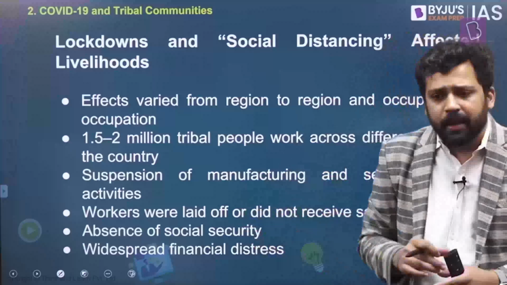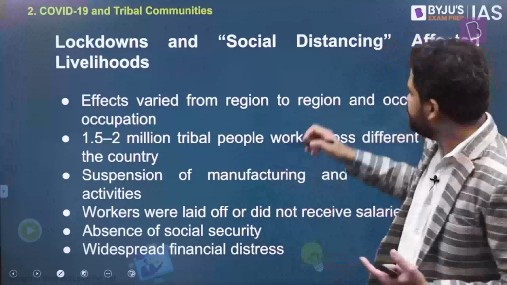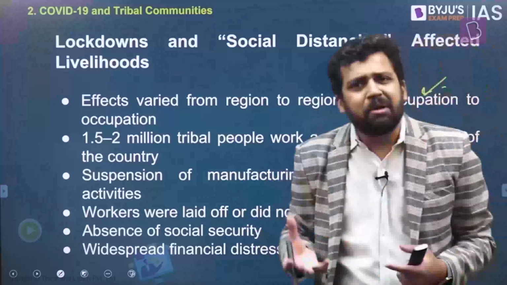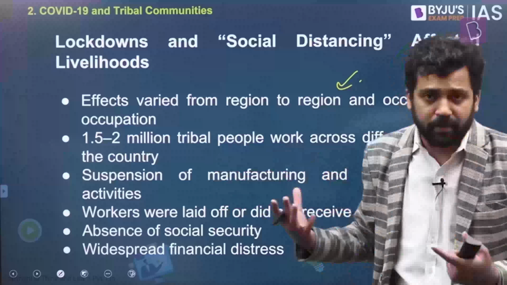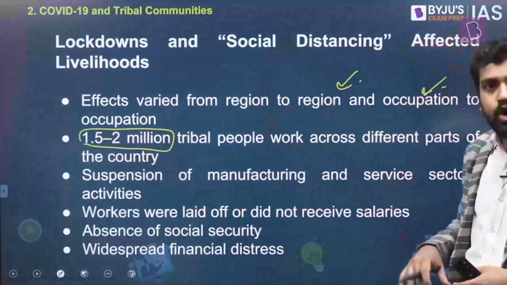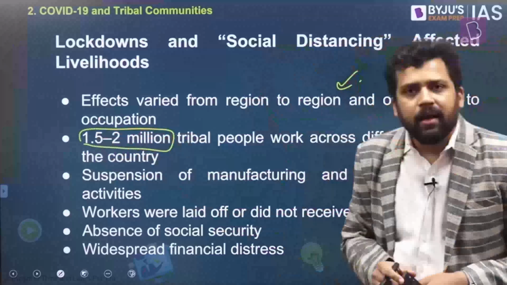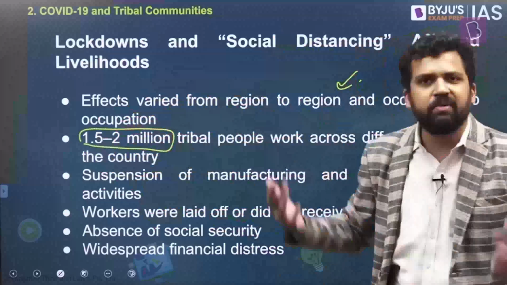So the point I want to make here is the lockdowns impacted the tribes, but the impact varied from place to place, from region to region, and also depended on the occupation of the tribal members, what kind of occupation they were engaged in. In some cases they might be more impacted, in some cases they might not. We'll see that. Now there are around 1.5 to 2 million tribal people who work as migrants in different parts of the country. Maybe these members are from the states of Chhattisgarh, Jharkhand, Odisha, but they might be working in Bombay, Pune, Chennai, different places of the country.